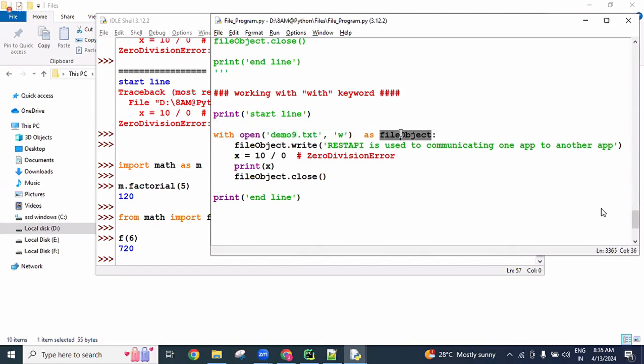So simply for creating the file object reference, we are using the as keyword here. Next, in exception handling also, we are going to use the as keyword for creating exception variables. I will explain there how to create exception variables using the as keyword. So this is all coding wise we will discuss in exceptions.